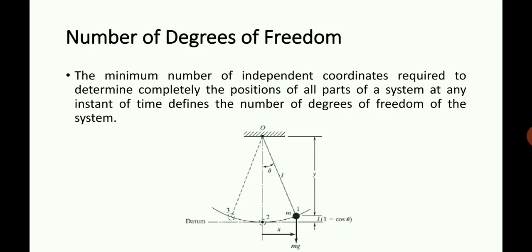So x and y are actually dependent on theta. There is only one independent component, and theta is that component. Even if we specify it with x and y coordinates, they will depend on theta and the length L. So this is a single degree of freedom system. Please understand that for a single degree of freedom system, you should be able to represent the motion using a single component.